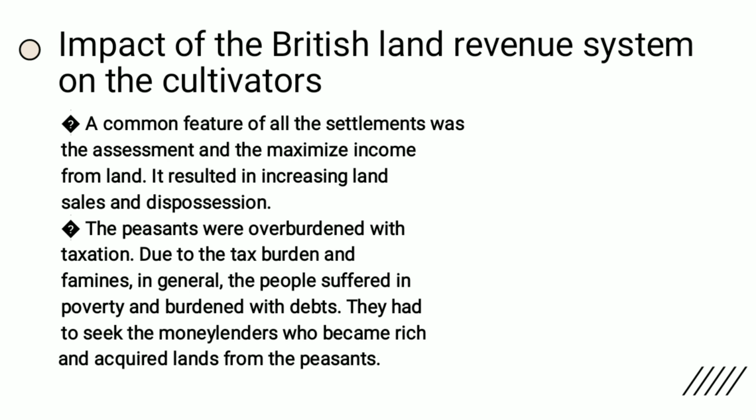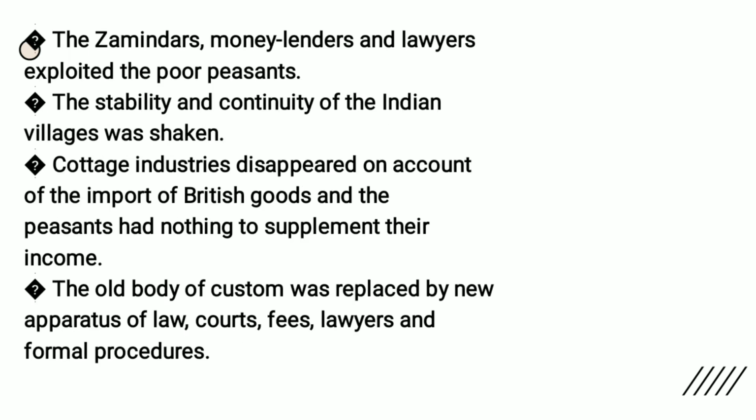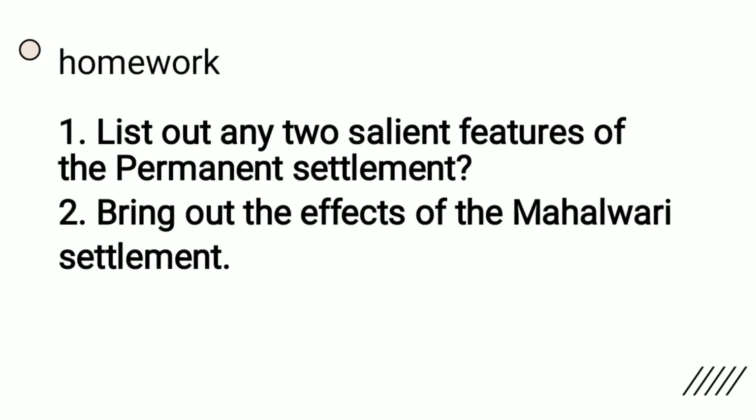They had to seek moneylenders who became rich and took lands from the peasants. The Zamindars, moneylenders and lawyers exploited the poor peasants. The stability and continuity of the Indian village was shaken. Cottage industry disappeared. British goods left peasants nothing to supplement their income. The old body of custom was replaced by a new apparatus of law, courts, fees, lawyers and formal procedures.